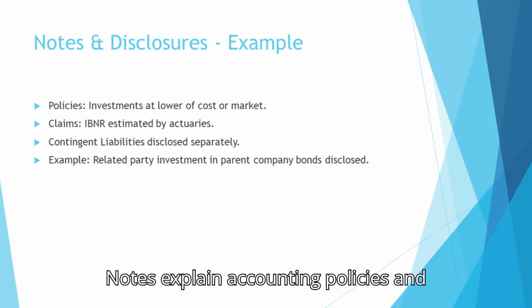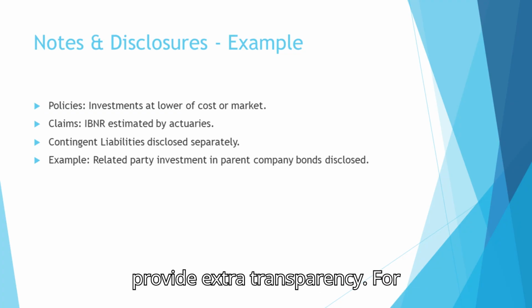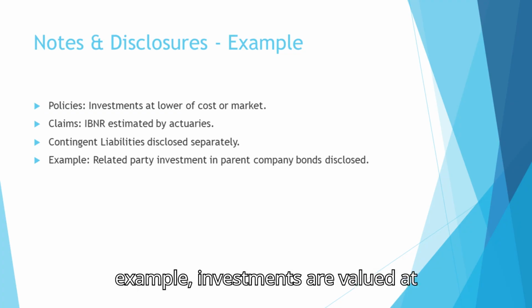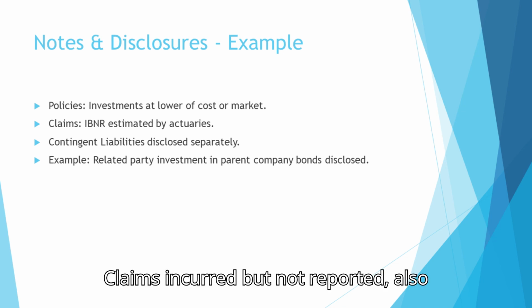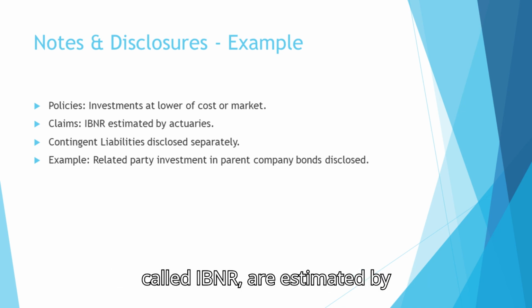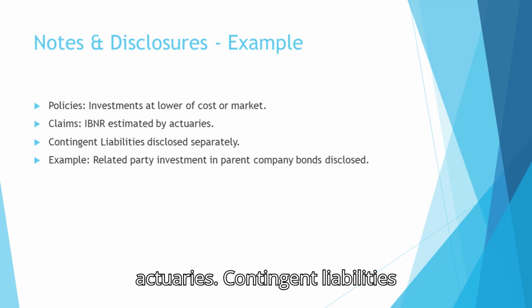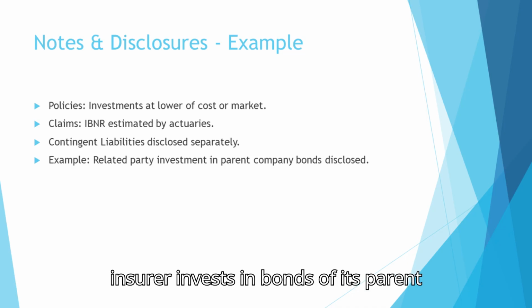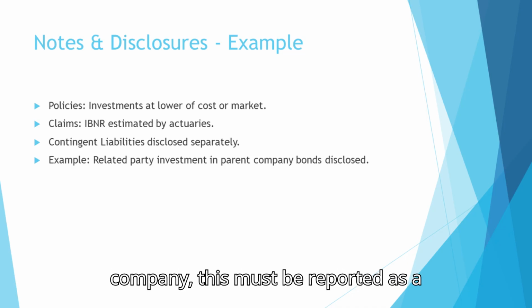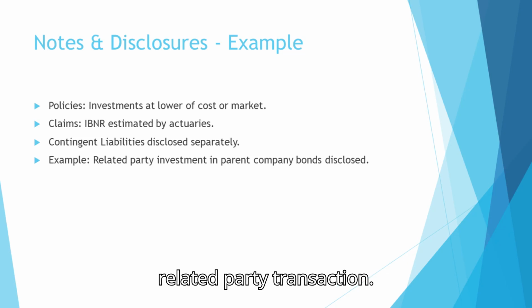Notes explain accounting policies and provide extra transparency. For example, investments are valued at cost or market, whichever is lower. Claims incurred but not reported, also called IBNR, are estimated by actuaries. Contingent liabilities are separately disclosed. And if an insurer invests in bonds of its parent company, this must be reported as a related party transaction.